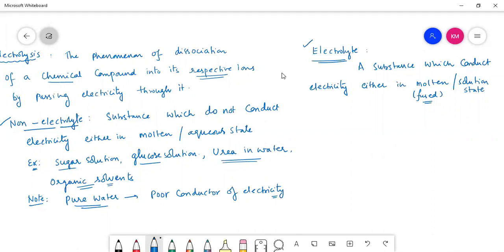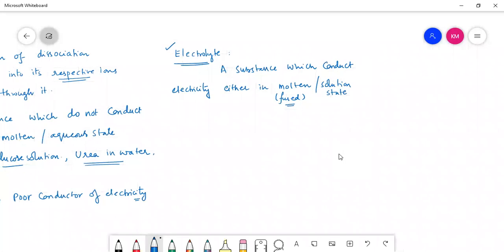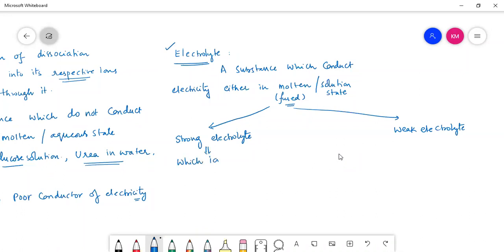And this electrolyte, if you consider it, is of two types. One is strong electrolyte, another one obviously weak electrolyte. Strong electrolytes are those which ionize completely and have high conductivity.